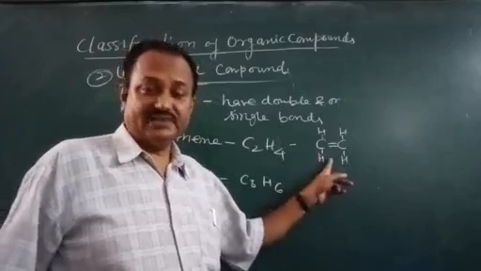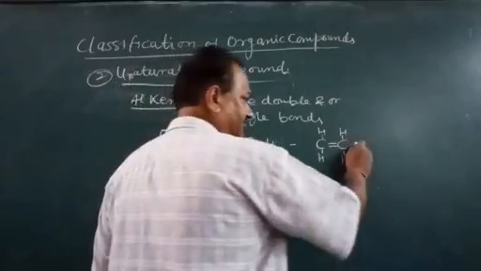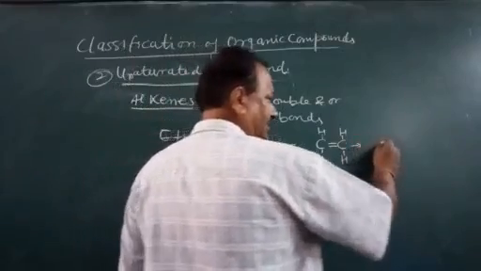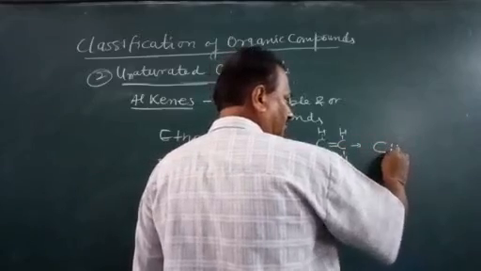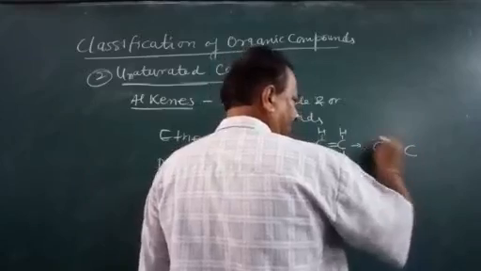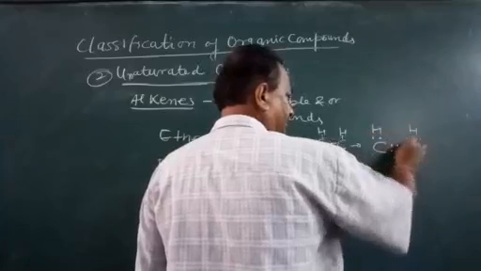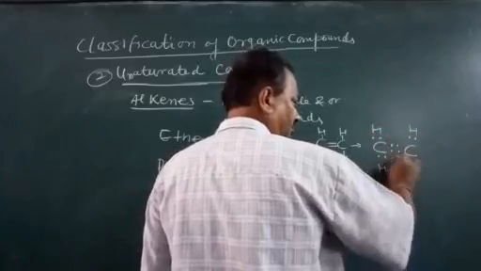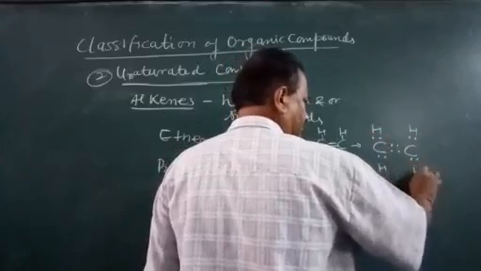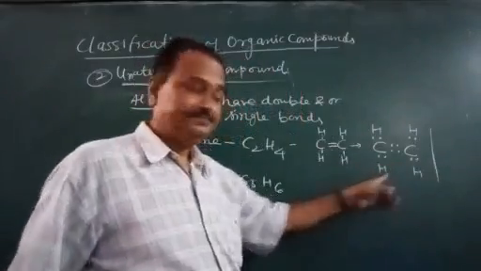What about the Lewis structure? Here two bonds means four dots, and here one H, so one bond means two electrons. Here there is one bond and here there is one. So this is the Lewis structure of ethene.